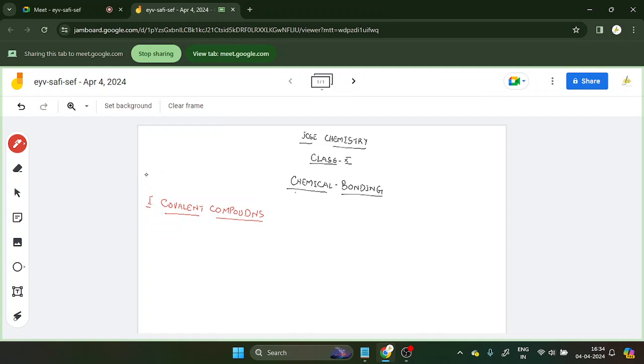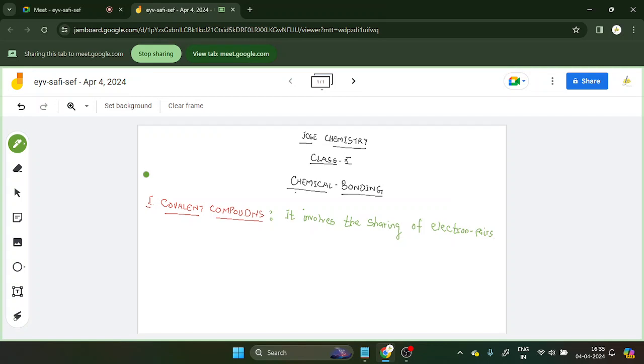Okay, so what are covalent compounds? Covalent compounds are those which involve the sharing of electron pairs. I am writing here, it involves the sharing of electron pairs. Clear?